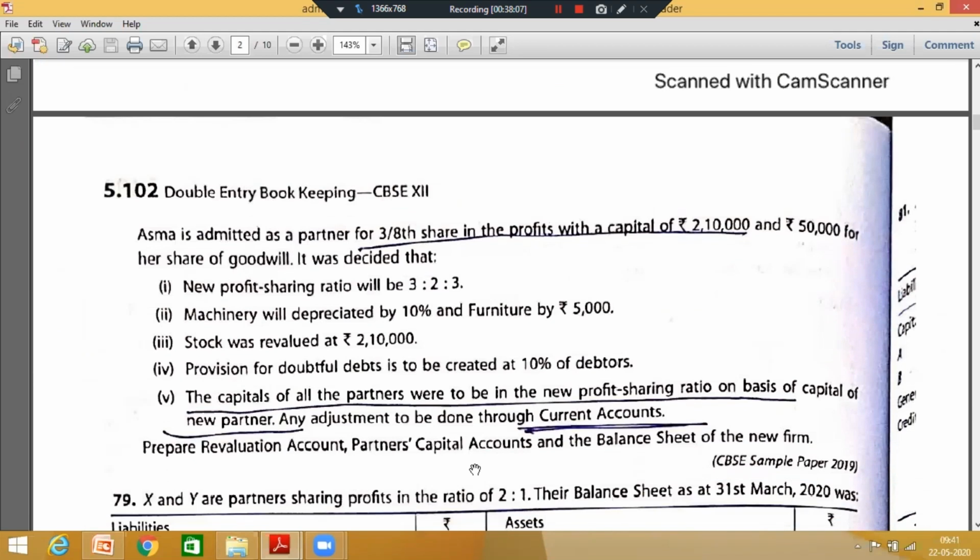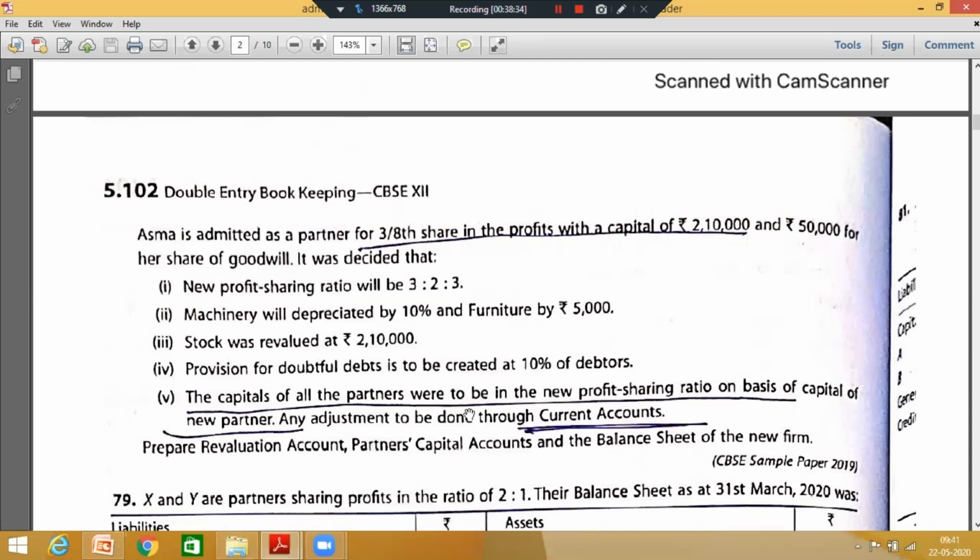Asma is admitted as a partner for 3/8 share in the profits with a capital of 2,10,000 and 50,000 for our share of goodwill. Now, new profit sharing is given to us. So we definitely have to find out the sacrificing ratio. Machinery will be depreciated by 10% and furniture by 5,000. Stock was revalued at 2,10,000. Provision for doubtful debts is to be created at 10% on debtors.